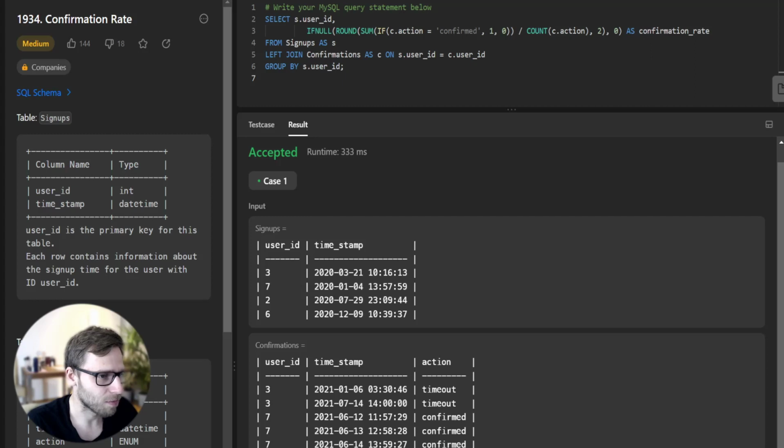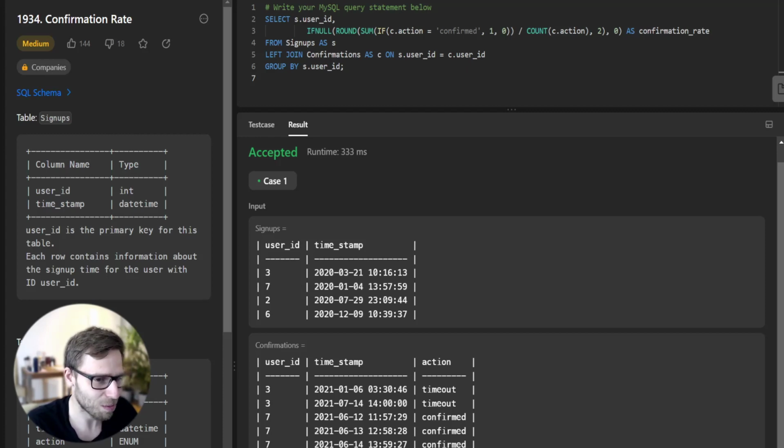So what did we do? The query starts with SELECT S.user_id, since we are interested in the user ID from the signups table. Next we have IFNULL, ROUND, SUM, IF C.action equals confirmed, divided by the count of action, and we store it as confirmation rate.